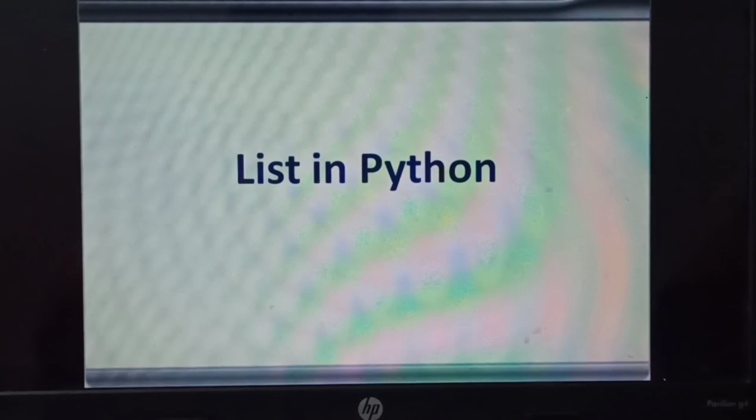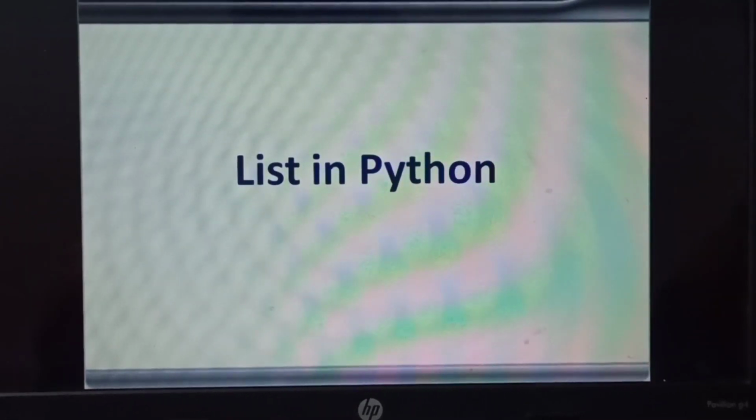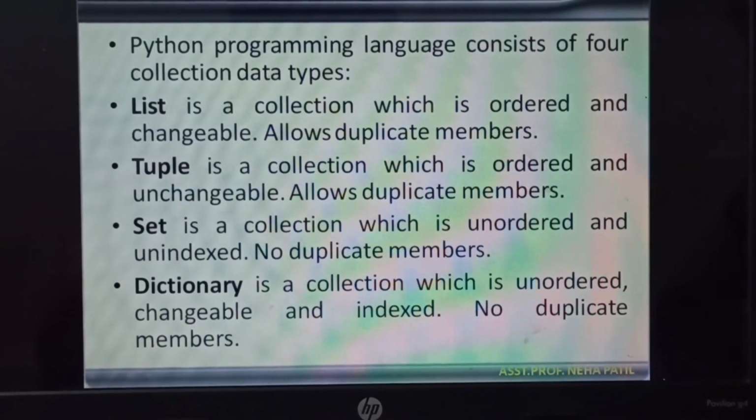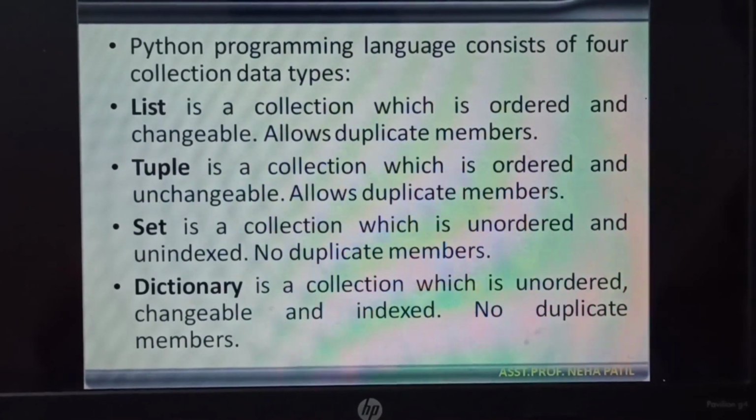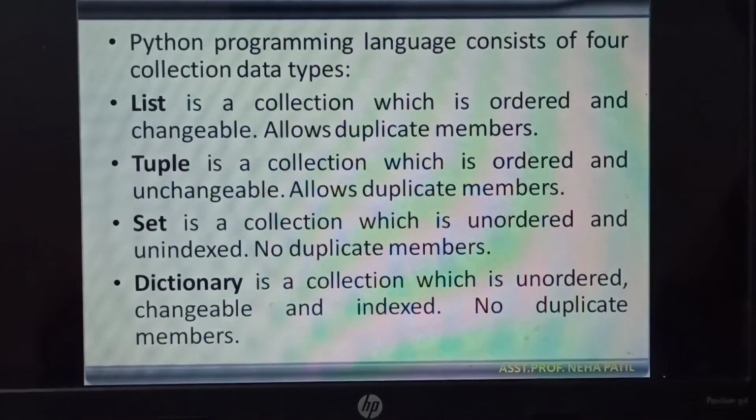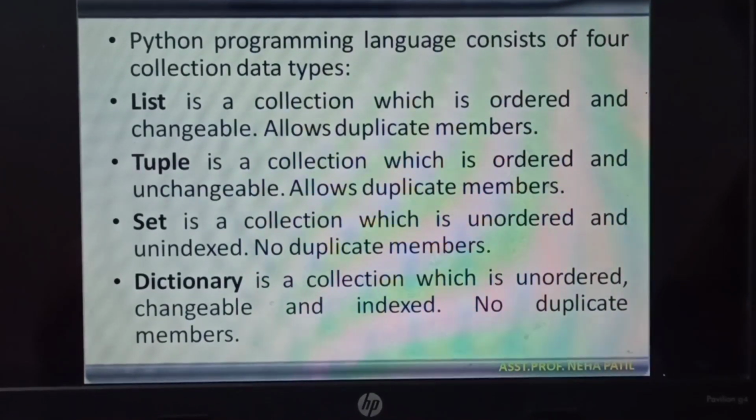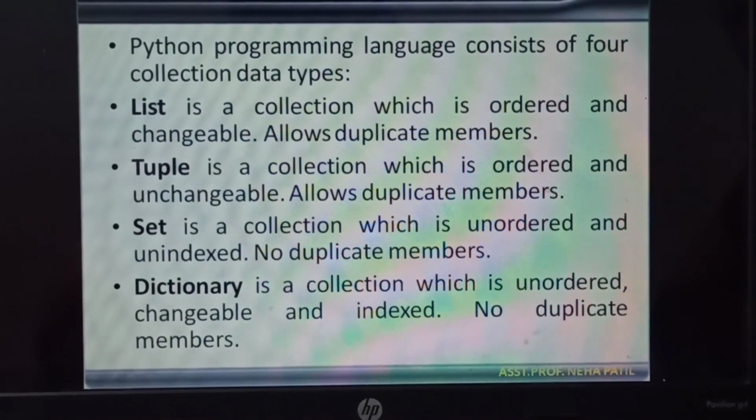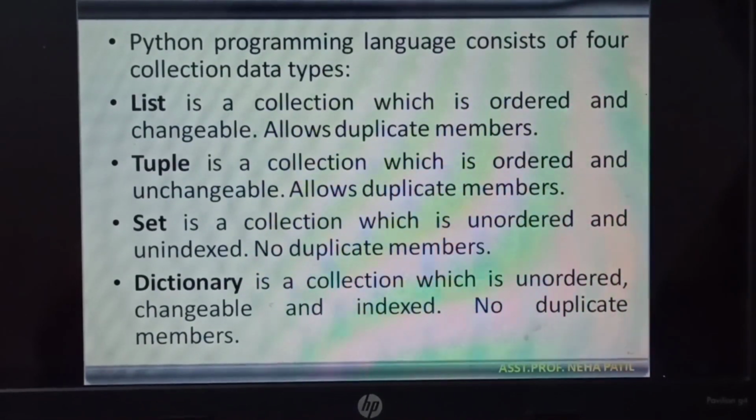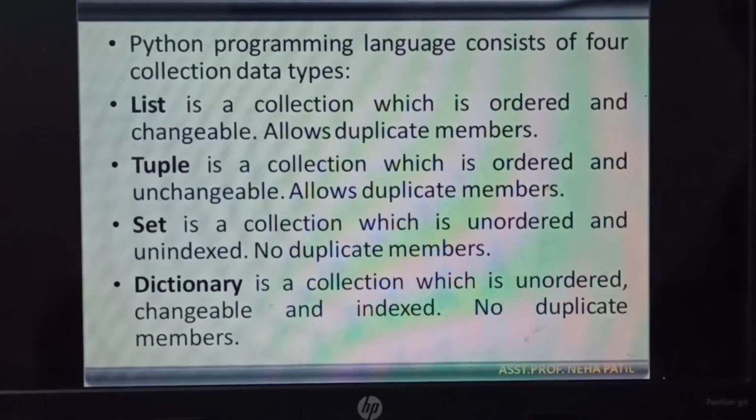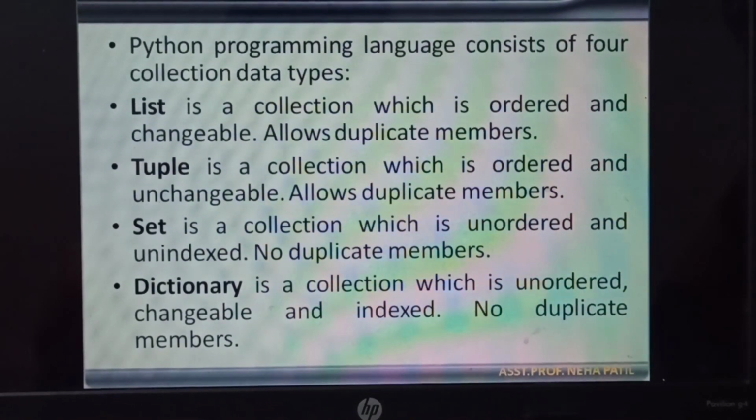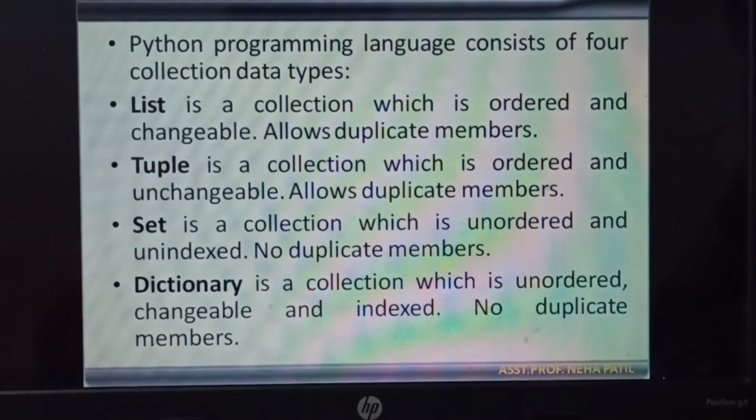Today we are going to see the concept list in Python. Actually, the Python programming language consists of 4 collection data types: list, tuple, set and dictionary. Out of these 4, today we will see list in detail. List is nothing but a collection which is ordered and changeable, and it allows duplicate members.